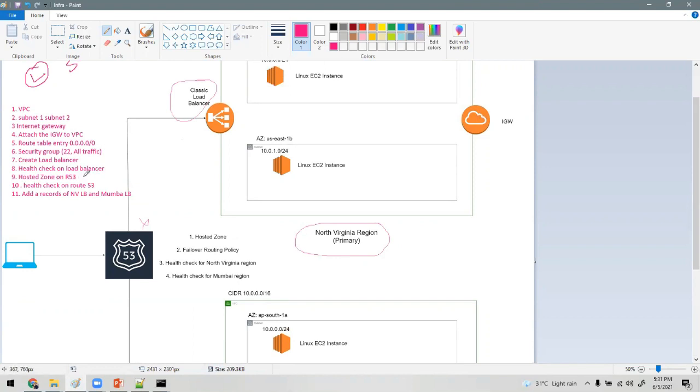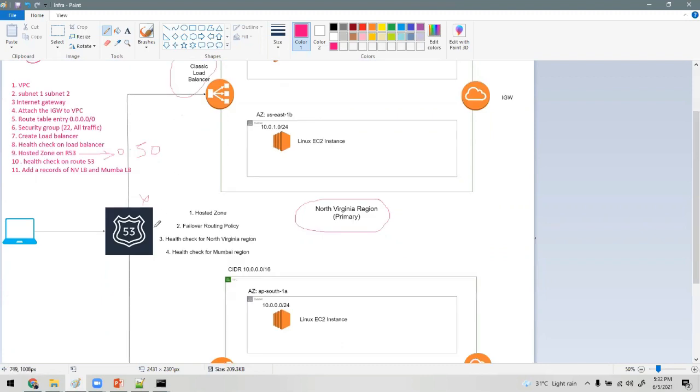Understood. But if you are creating the lab and going to practice it, just make sure that the hosted zone is chargeable, 0.50 cents. So if you create it today, don't delete it for 1 month. Before the next month you can delete it. Otherwise, if you delete it and create it again, then again it will charge you 0.50 cents.